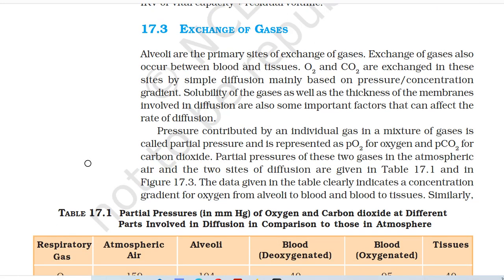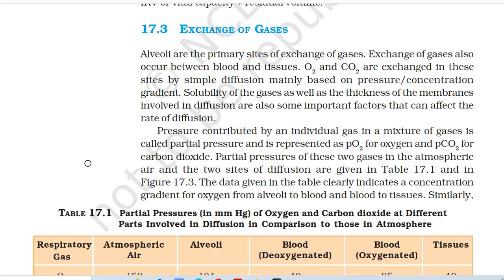17.3 Exchange of gases. Alveoli are the primary sites of exchange of gases. Exchange of gases also occurs between blood and tissues. O2 and CO2 are exchanged in these sites by simple diffusion, mainly based on pressure or concentration gradient. Solubility of the gases as well as the thickness of the membranes involved in diffusion are also important factors that can affect the rate of diffusion.